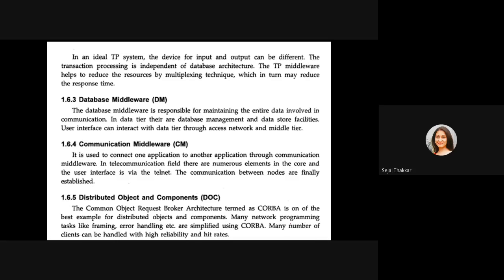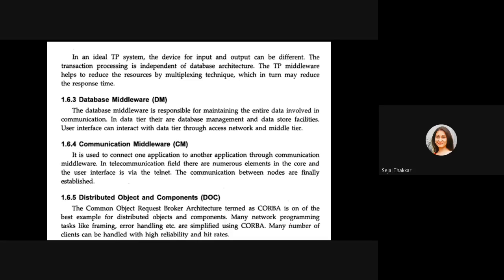So in an ideal transaction processing system, the device for input and output can be different. The transaction process is independent of the database architecture. The transaction processing middleware helps to reduce the resources by the multiplexing technique, which in turn may reduce the response time. Right? So nobody likes to wait.